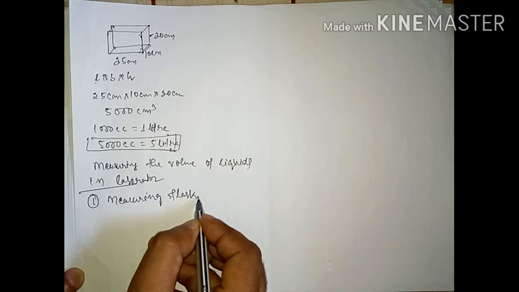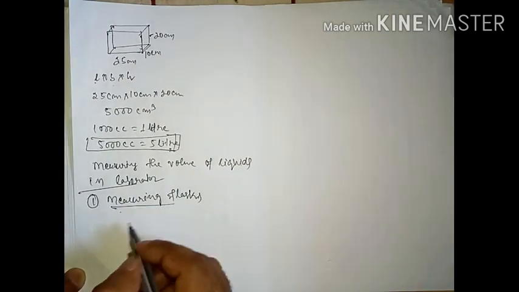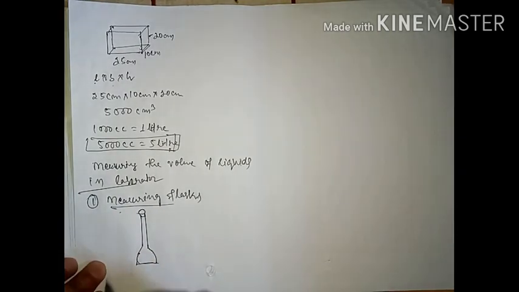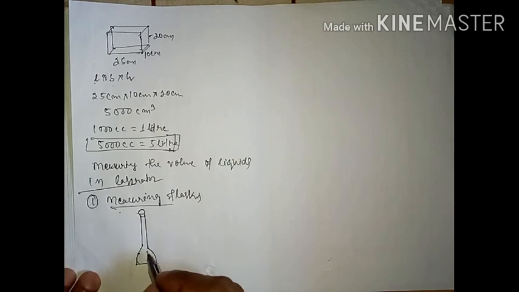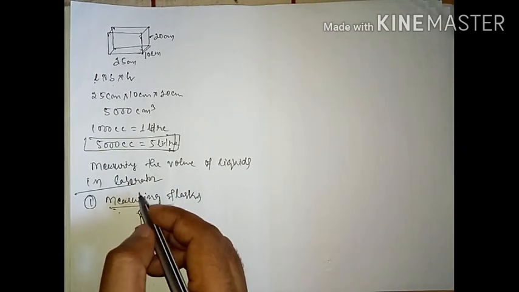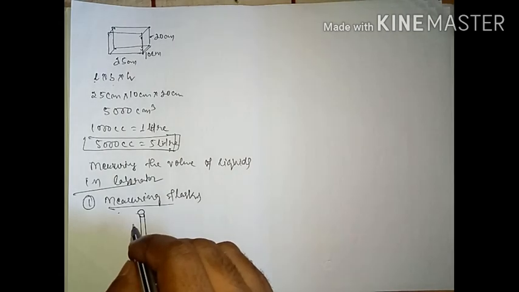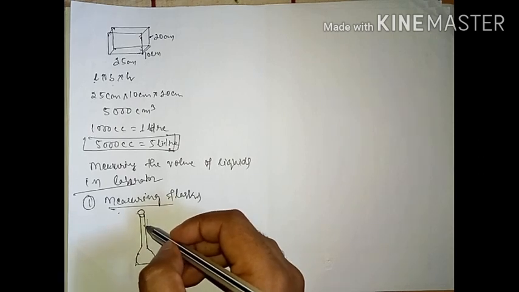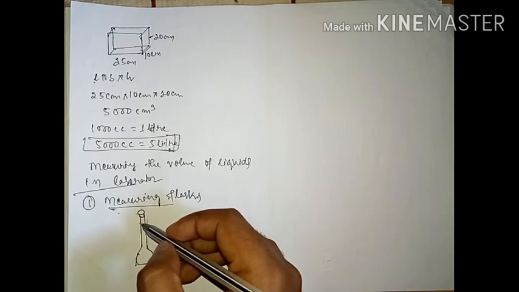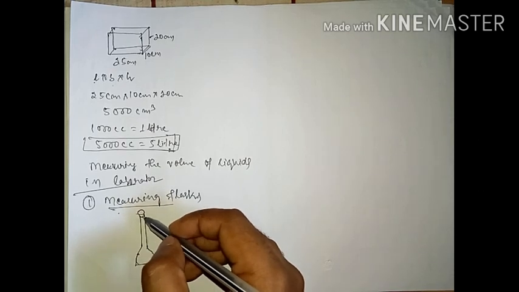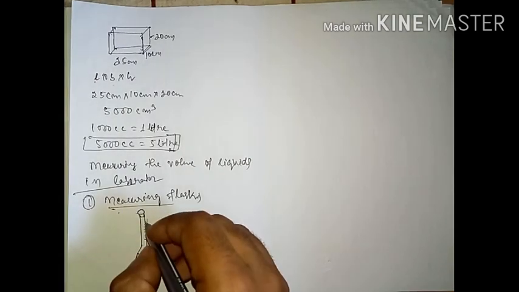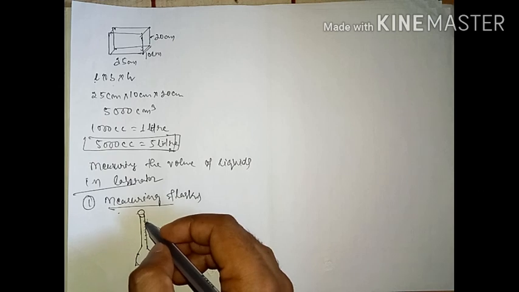Measuring flask is something like this. I'm going to draw the diagram of the measuring flask. So this is a diagram of your measuring flask, through which we measure the volume of liquids in the laboratory. The measuring flask is a glass jar with a long narrow neck. You can see here the long narrow neck. It is used to measure out a definite quantity of liquid, and the capacity is marked on the flask in ml.